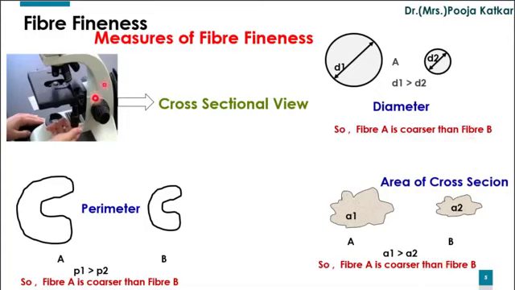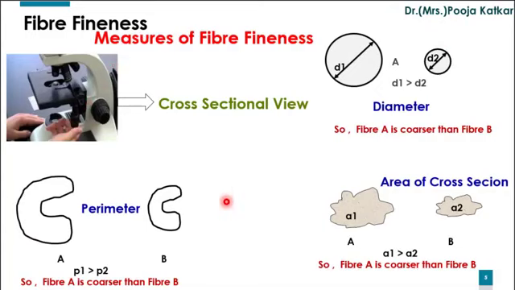As far as these three measures are concerned, that is diameter, perimeter and area of cross section, all three measures need a microscope, and we need to take a cross section of the fiber. We must be very specific while cutting the section. If the section goes wrong, then the measurement of fiber fineness goes wrong.